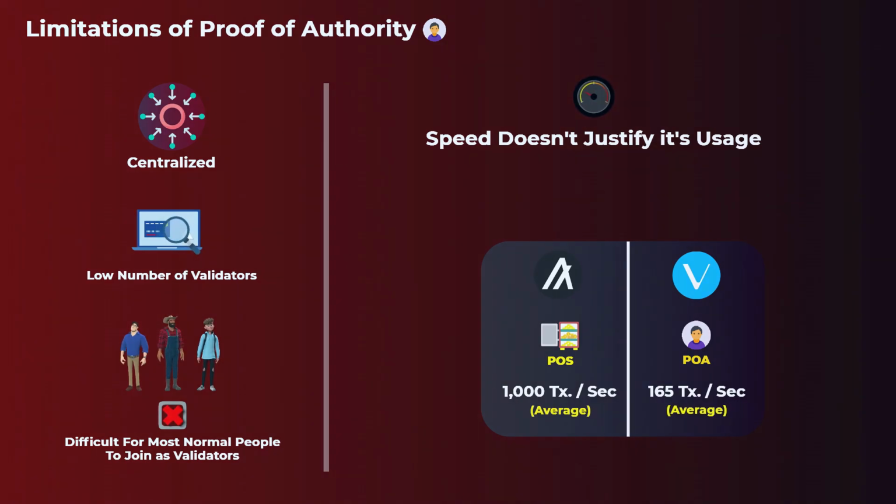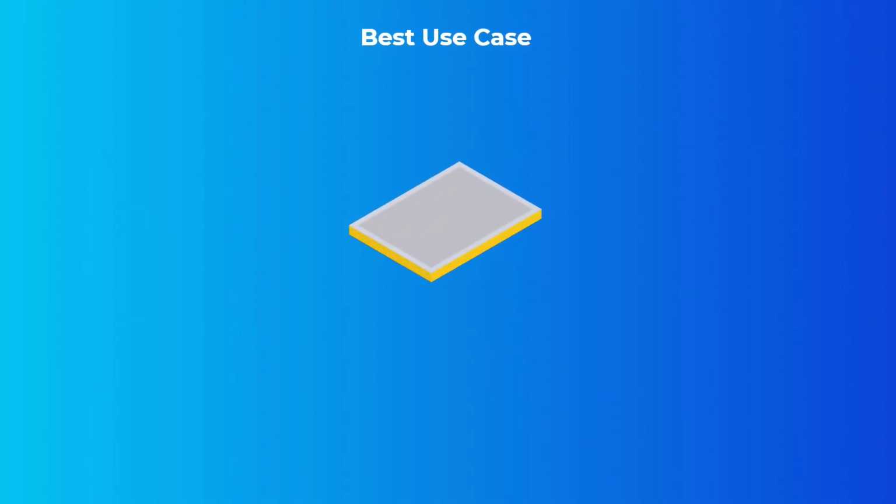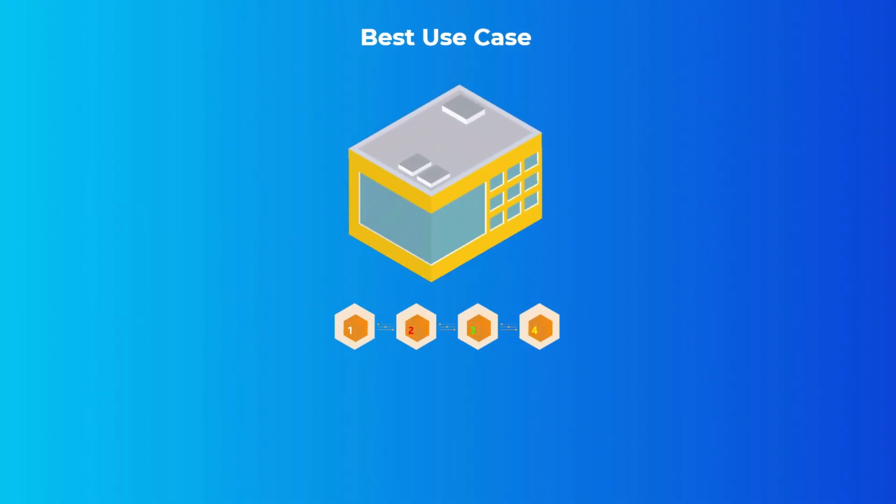So, as we see it, the use case for proof of authority that makes the most sense is its use in private enterprise blockchains, where the business cares a lot about the security and the speed of the blockchain more than anything else. At the end of this video, we hope you learned what you need to know about the proof of authority and how it works.